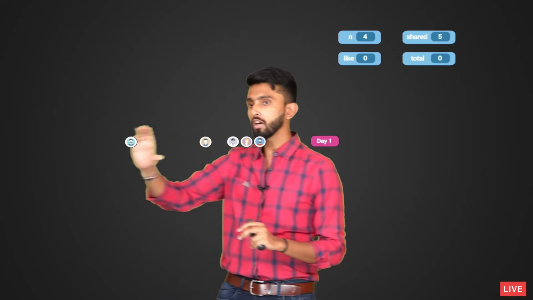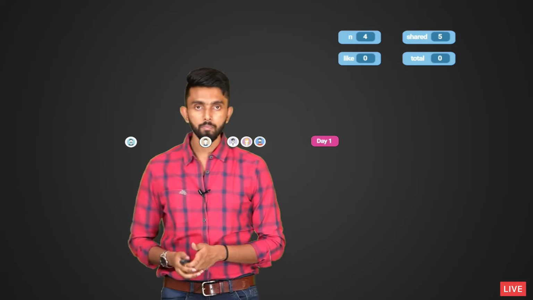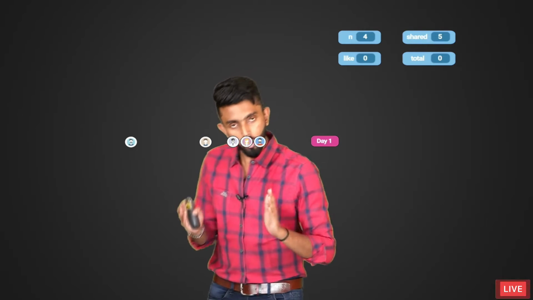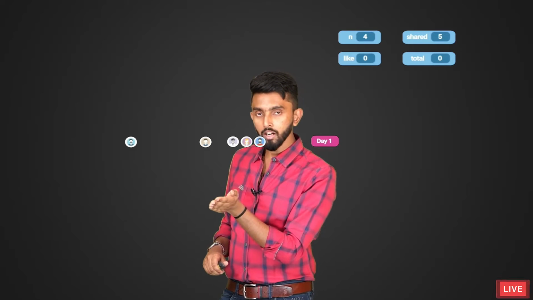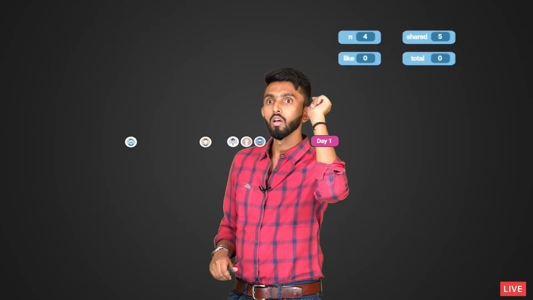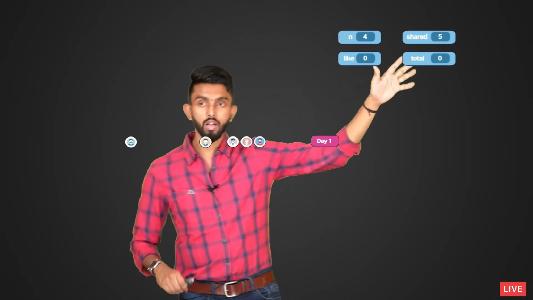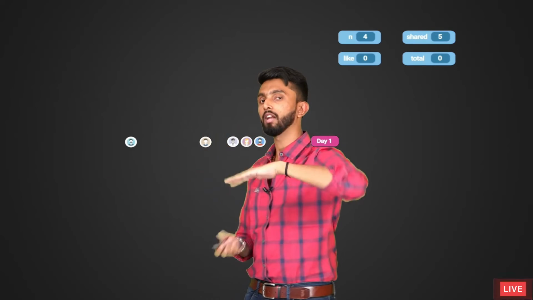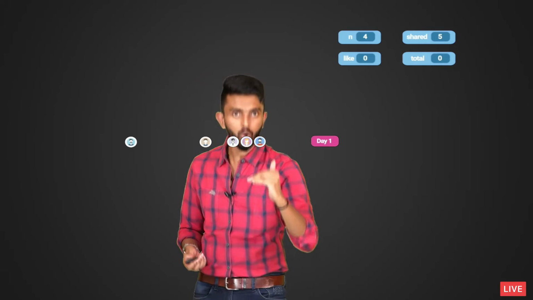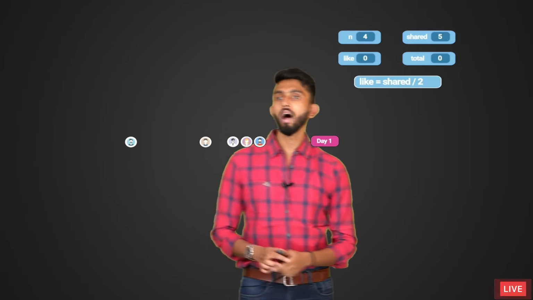First day, it was shared to 5 people. We know that if it is shared to 5 people, only half the people are going to like it. So n divided by 2; here n is the days, and shared is 5. So 5 people you shared it to. 5 divided by 2 is 2.5, floor is 2. So only 2 people are going to like it.